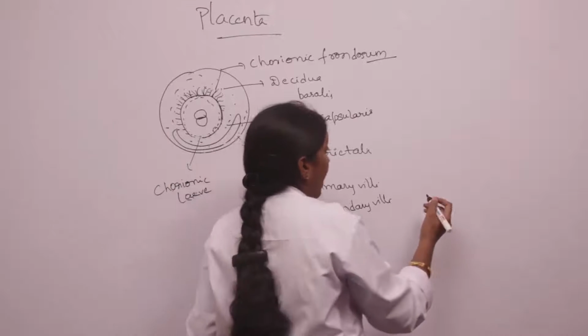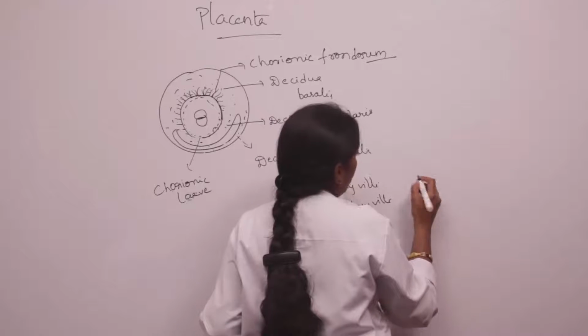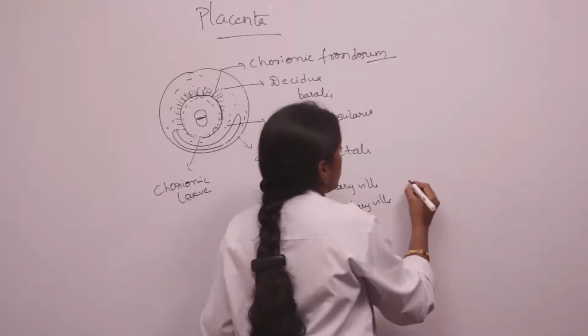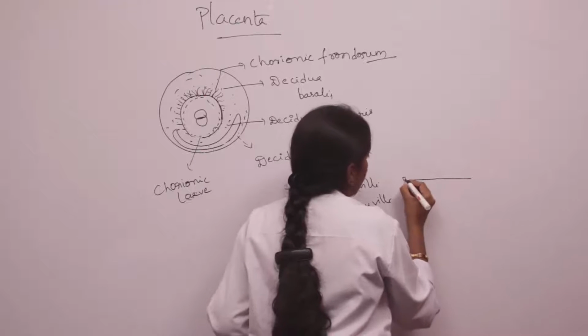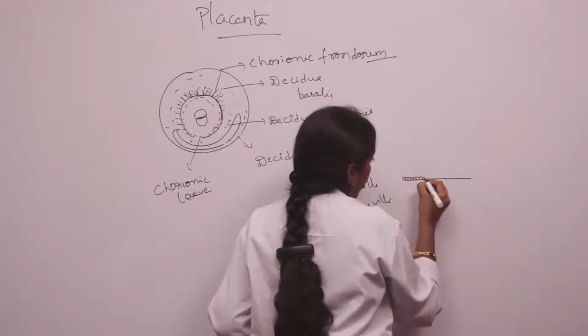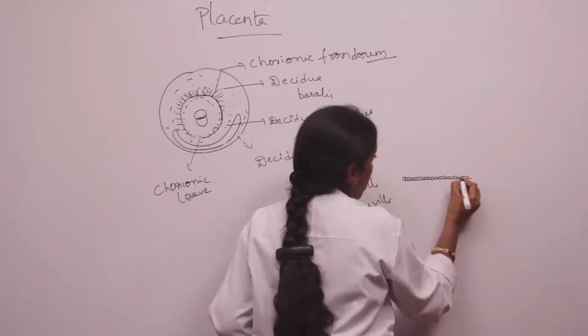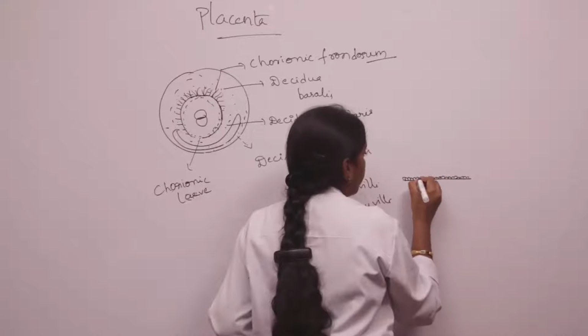In the primary villi, the trophoblast undergoes divisions and forms syncytial trophoblast. The trophoblast consists of a single layer of cells. This is called cytotrophoblast.